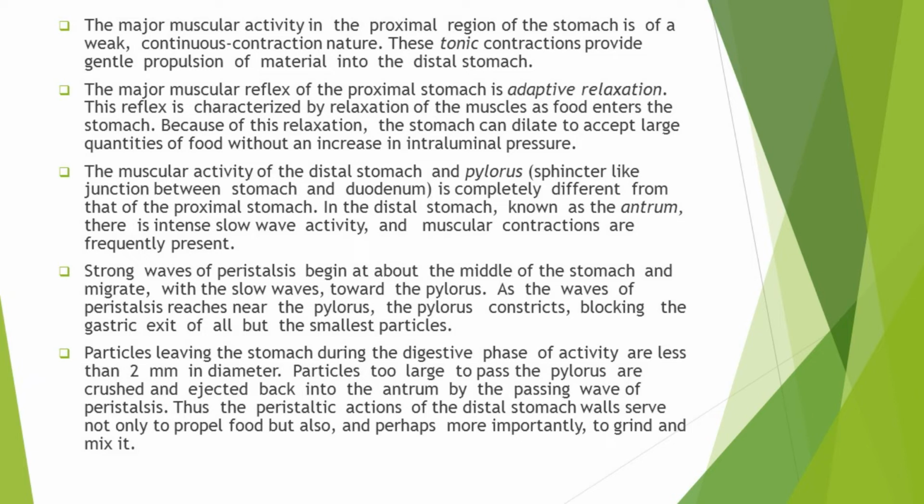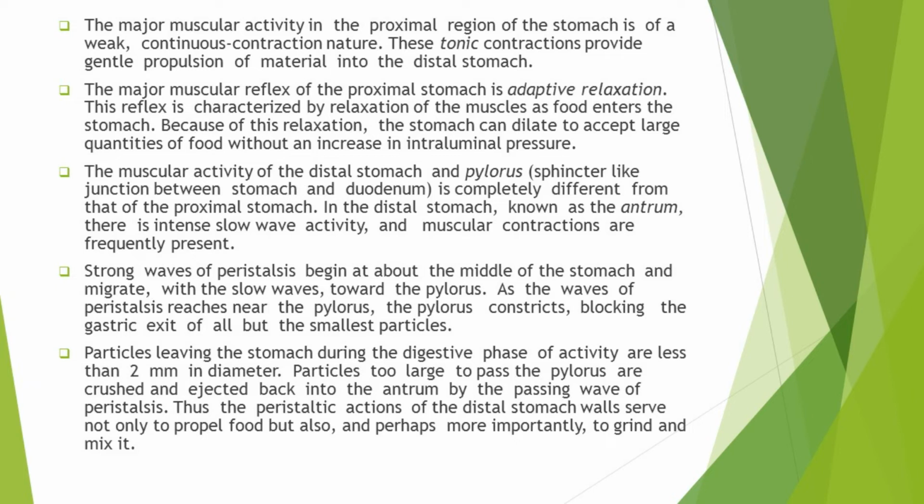The major muscular reflex of the proximal stomach is adaptive relaxation, and this reflex is characterized by the relaxation of muscles as food enters the stomach. Because of this relaxation, the stomach can dilate to accept large quantities of food without an increase in intraluminal pressure. So the major muscular activity of the proximal stomach is tonic contraction, which causes propulsion of material to the distal stomach, and the major muscular reflex of the proximal stomach is adaptive relaxation, which allows food to enter the stomach because of the relaxation of the stomach walls.